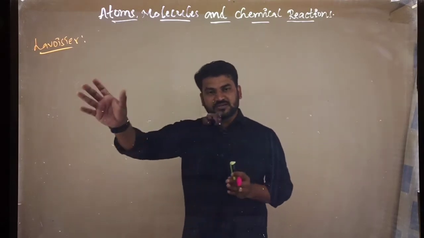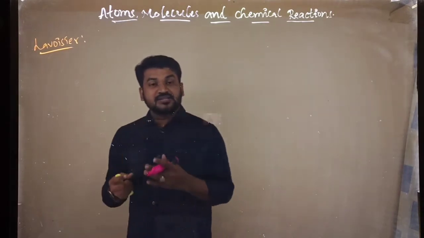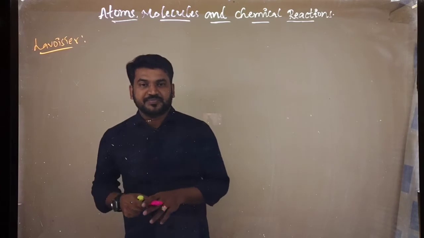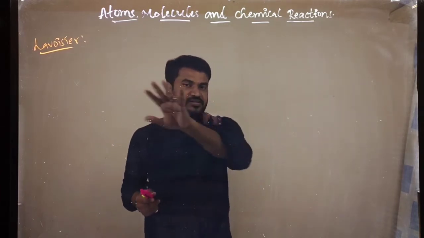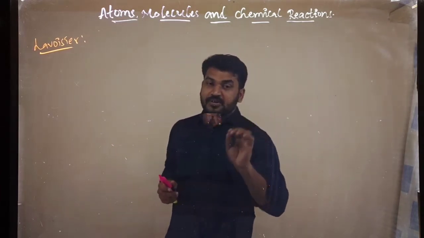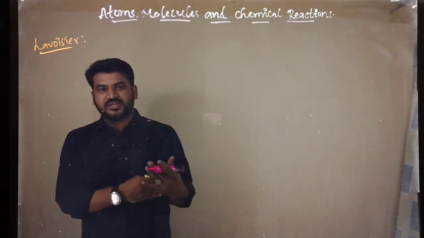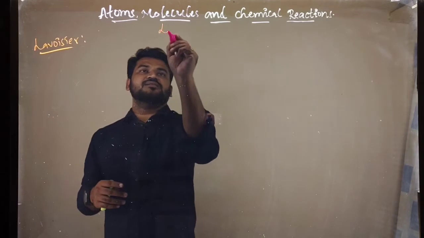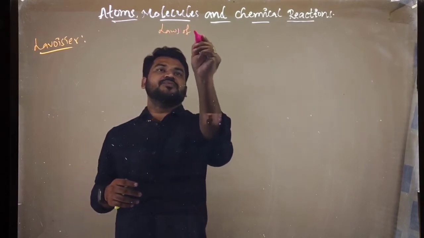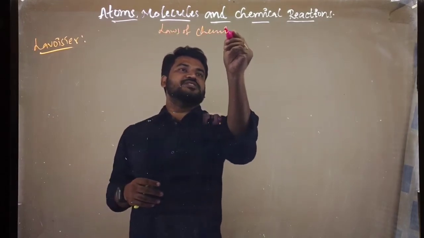These laws combined we call the laws of chemical combination, and whatever we discuss further falls under the laws of chemical combination.